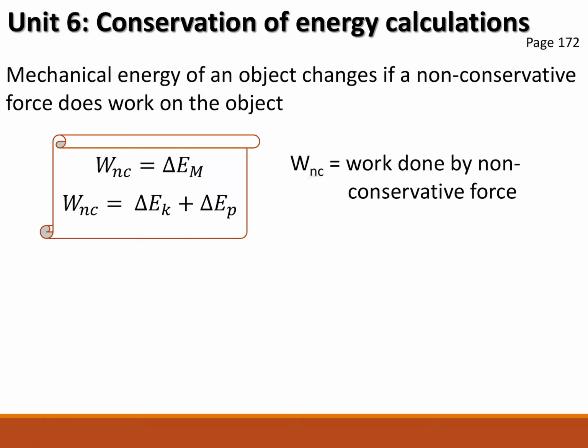Most of the time, that non-conservative force will be friction, but applied forces are also non-conservative forces. Friction takes kinetic energy out. Applied forces usually, not always, usually put kinetic energy into the system.